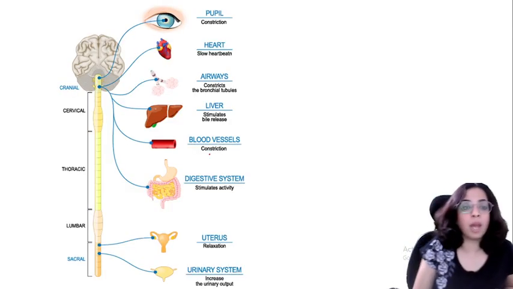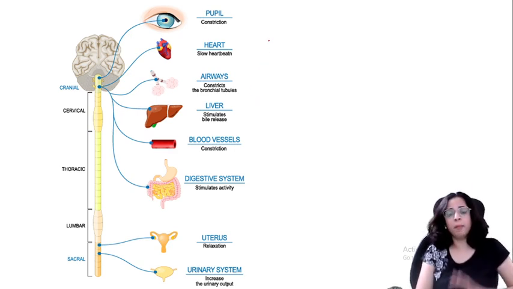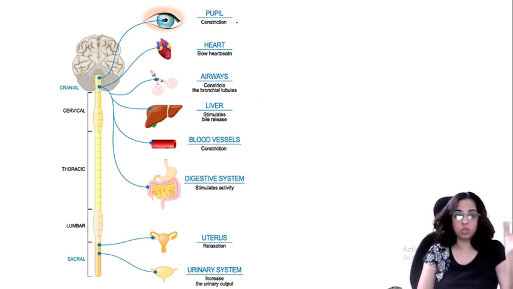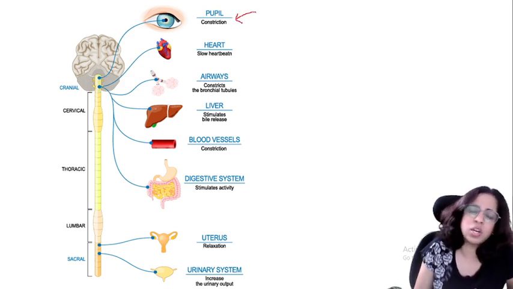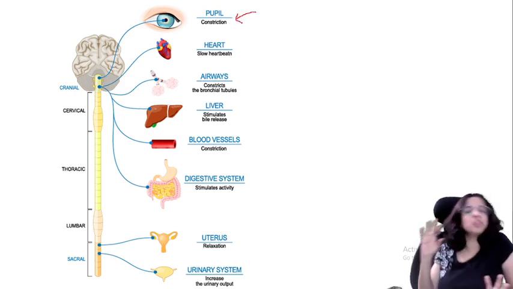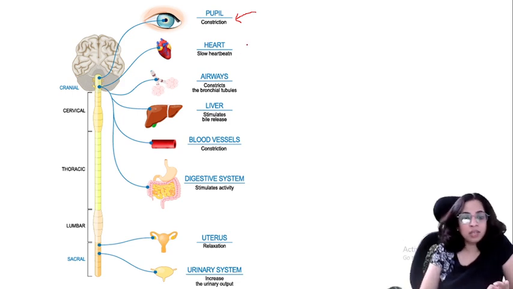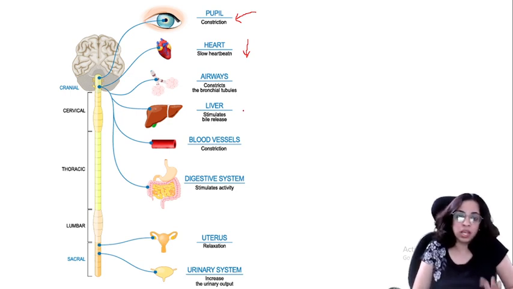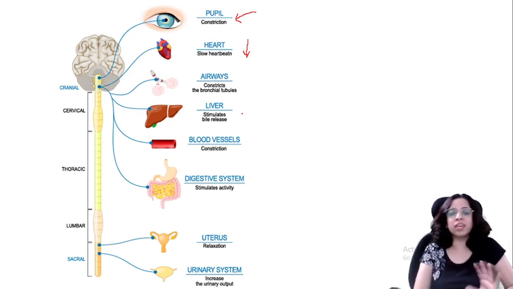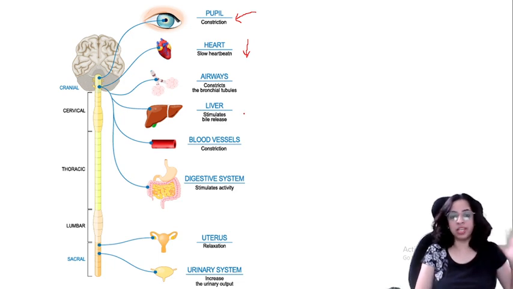So let's see what happens in parasympathetic. Parasympathetic is reverse. So there the pupil was dilating, here it is constricting. Okay, so that less light enters and you are in a state of rest. Heartbeat slows down. Airways also constrict, it constricts the bronchial tubules. Liver stimulates bile release. Okay, now the bile is released. Blood vessels also constrict. Digestive system, it stimulates the activity.